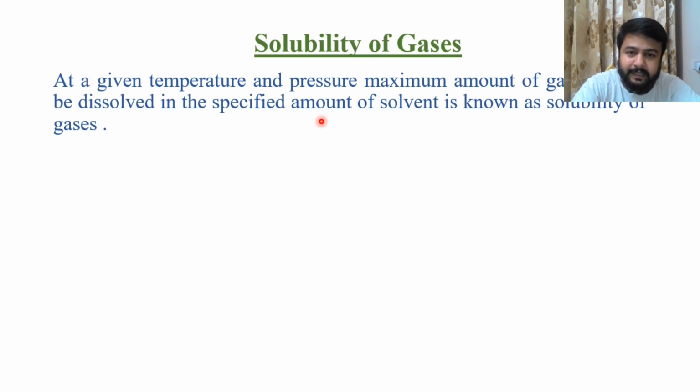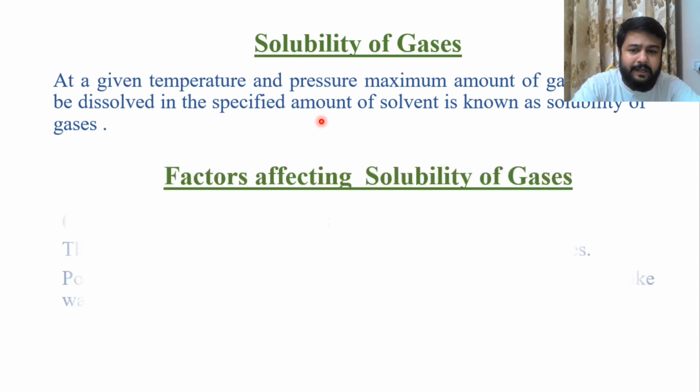That is, at a particular temperature and pressure, what makes a liquid saturated with that particular solute, whether it may be a gas or a solid, is its solubility. So it is the maximum amount of a gas that can be dissolved in the specified amount of solvent at a particular temperature and pressure. Now, factors affecting the solubility of gases.